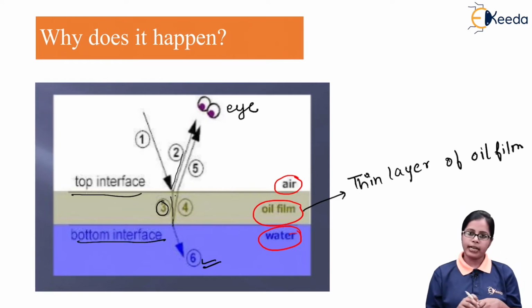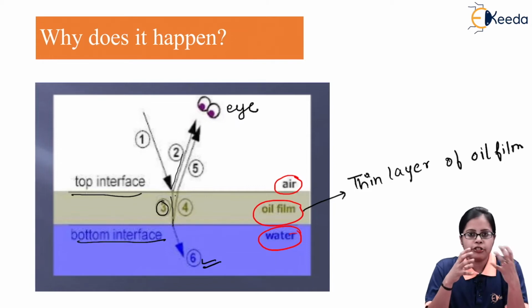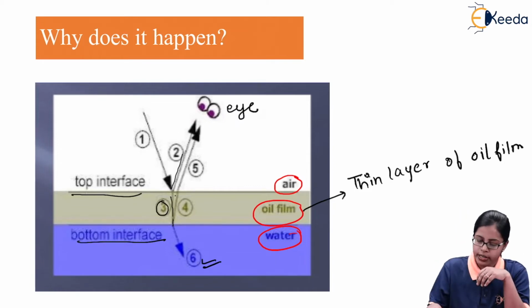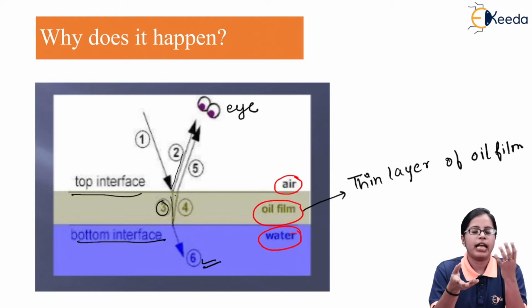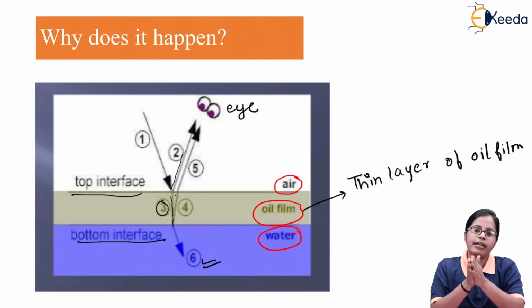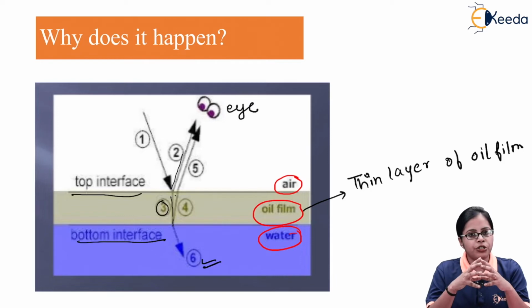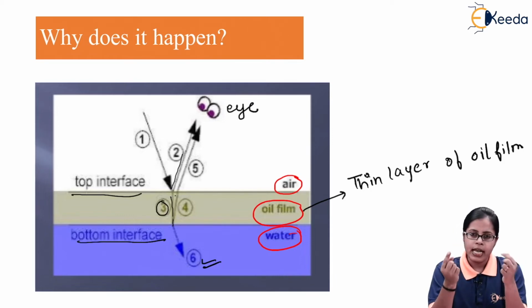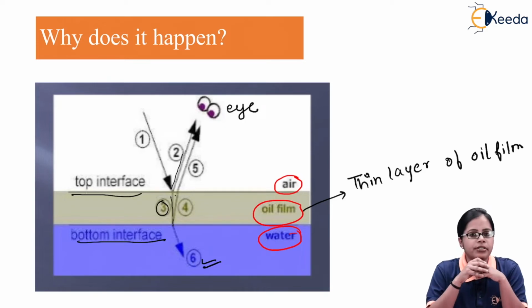So if you look at the whole diagram, we can just say that we allow the multiple rays of light being incident on the interface. Then the incident light undergoes multiple time reflection and multiple time refraction, but we only consider those rays which are getting reflected and coming out in the air medium. We are going to allow the overlapping or the superpositioning of the reflected light which is coming from the thin film of oil which is present on the water surface.